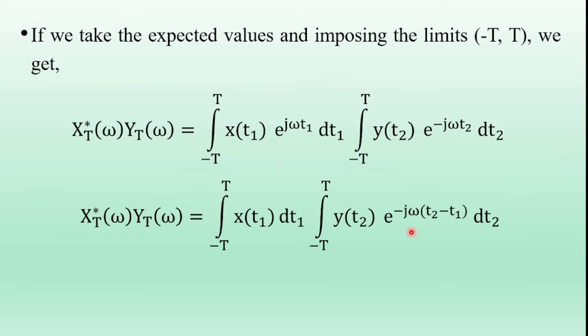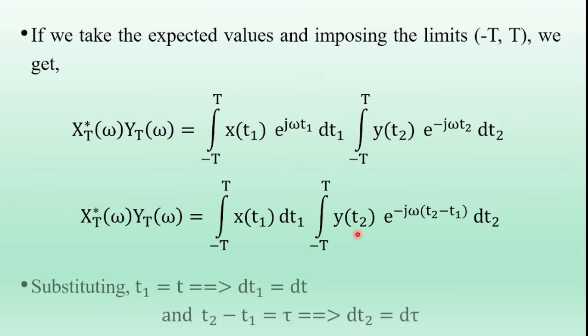So now here t1 and t2 are the dummy variables, and x of t1 and y of t2 are the sample functions of the random processes x of t and y of t. Capital X of t and capital Y of t are the two random processes, and their sample functions are x of t1 and y of t2. X of t1 is the sample function of the random process X of t and y of t2 is the sample function of the random process Y of t. And small t1 and small t2 are the dummy variables.